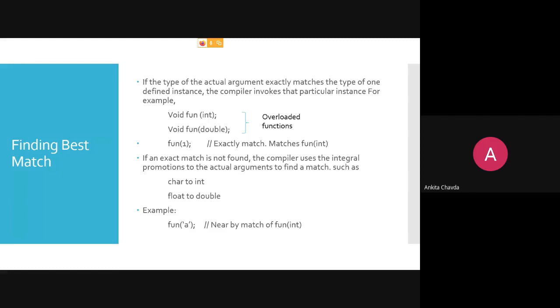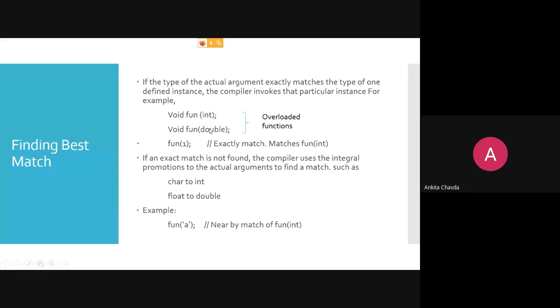But the problem is where we are not finding the exact match. At that time, the compiler uses integral promotion on your actual parameters to find a match. Like a character will be converted into an integer, or a float can be converted into a double. So this thing is possible. Say suppose I'm having fun of 'a'. This a is nothing but a character because it's written in single quotation. But I don't have any function with a character argument.